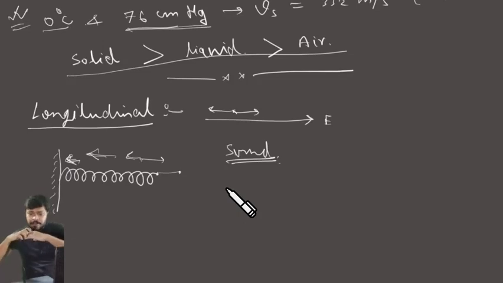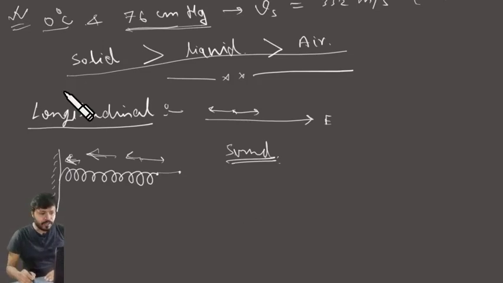They first compress their body and then expand, then compress again and expand again, and this way they travel, propagating from one place to another. This is a very good example of the longitudinal wave, compression and then expansion or rarefaction.